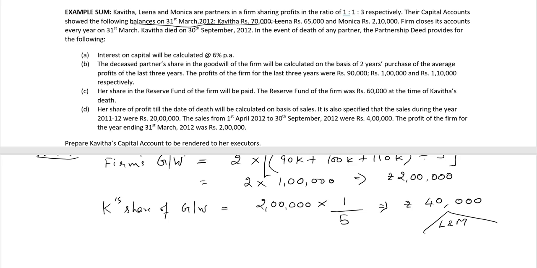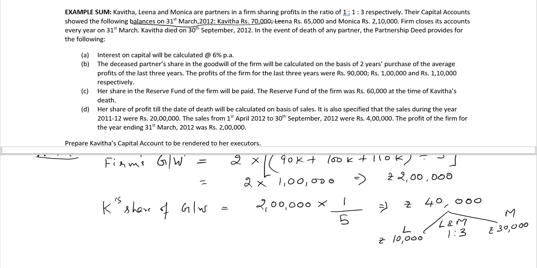Since nothing is specified, the old ratio between Leena and Monica will be the gaining ratio. So that's 1:3. So Leena's capital account needs to be debited with 10,000 rupees and Monica's capital account needs to be debited with rupees 30,000.